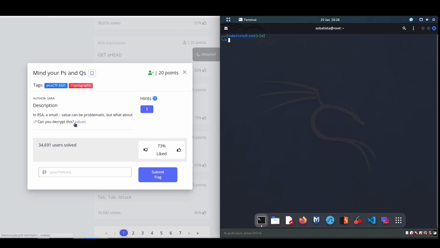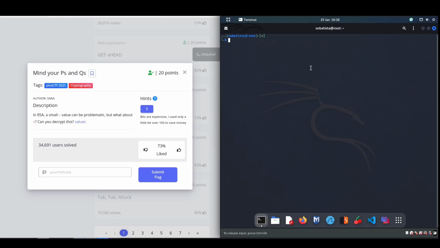I already did that, but let me read the hint. Bits are expensive. I used only a little bit over 100 to save money. This is our hint. So I will tell you how I solved this challenge.